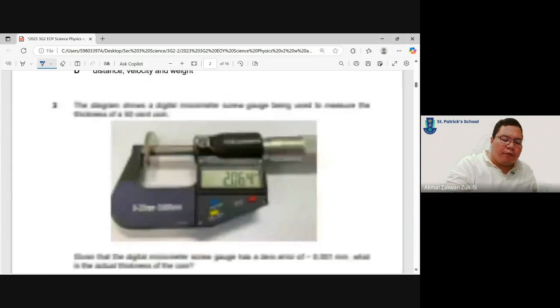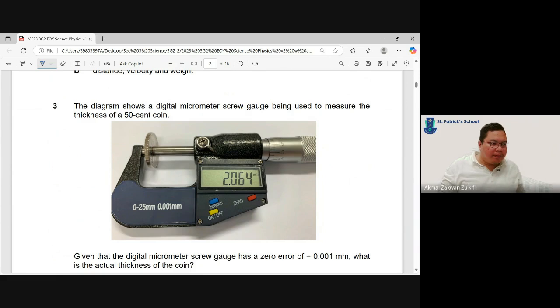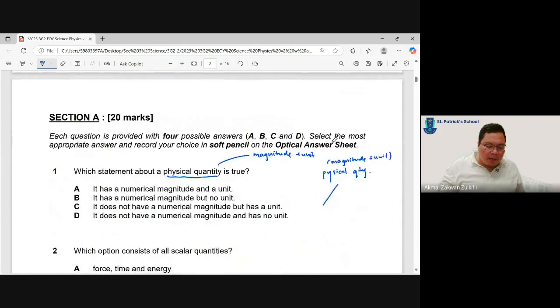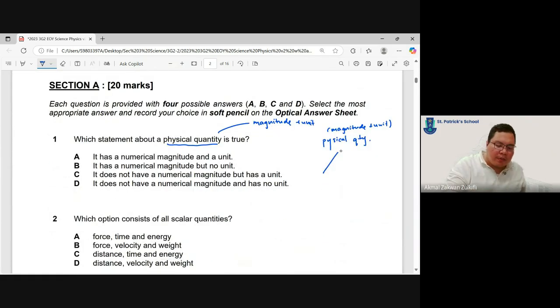And there are two types of physical quantities: scalars and vectors. Always remember, whenever they ask you what is a scalar, what is a vector, or define a scalar, define a vector, it is very important. There are two things. They have magnitude, that means they have the number itself, and for vectors, there's direction.